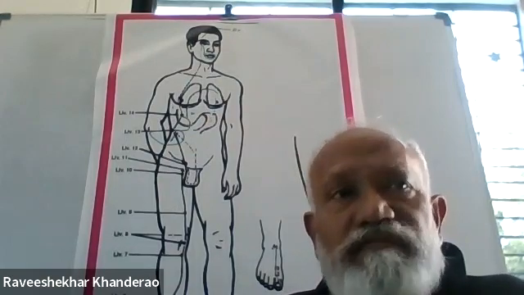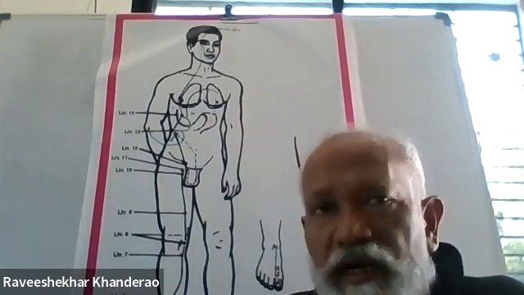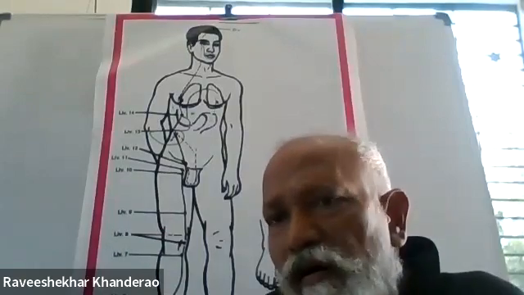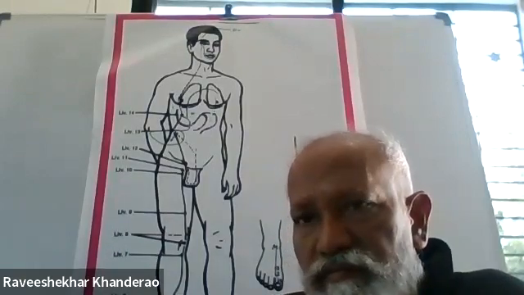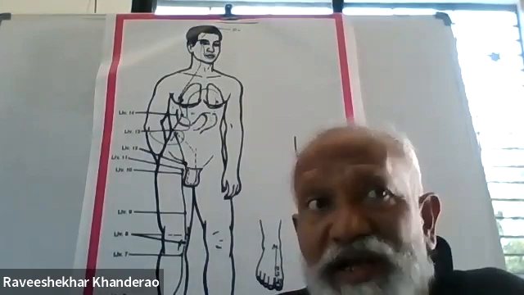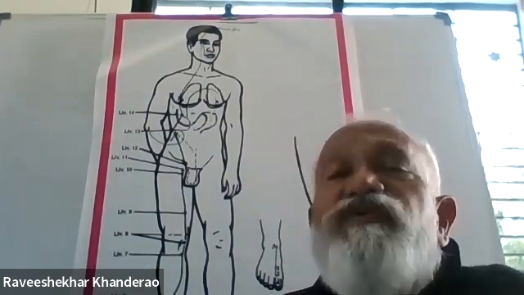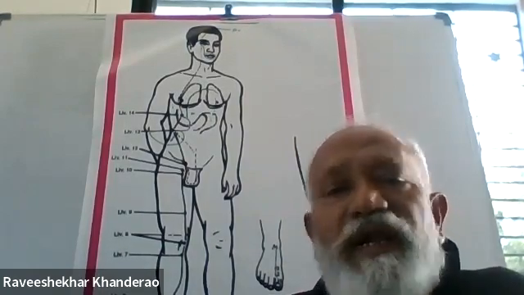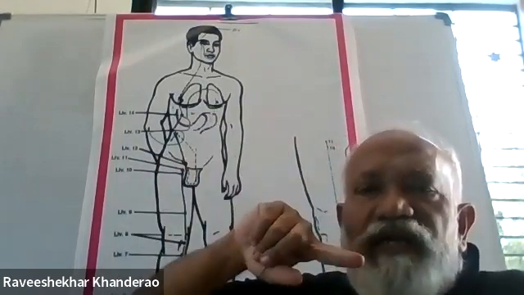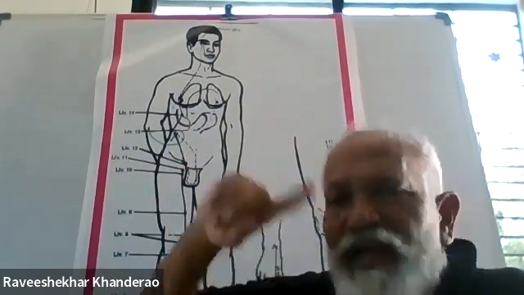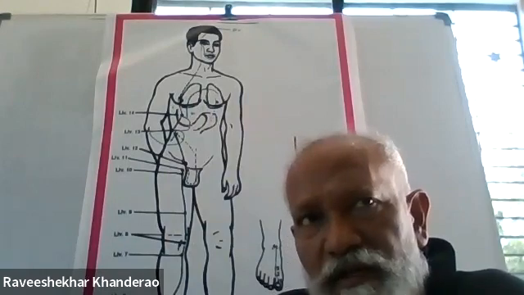What is the lung? Metal. And what is the liver? Wood, sir. So what is the relationship between metal and wood? Metal is the mother of wood, sir.